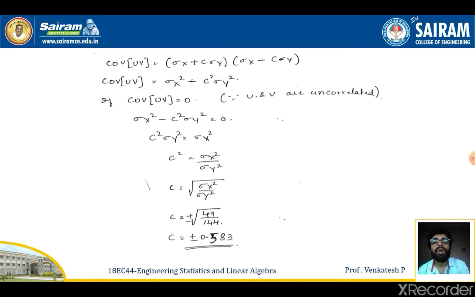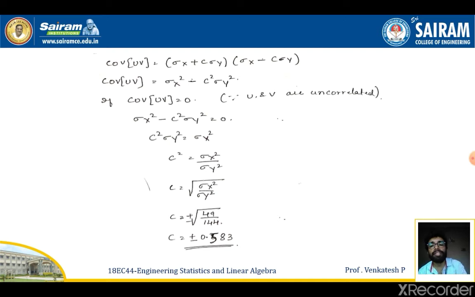So if u and v are uncorrelated, I must have the condition that covariance of uv is equal to 0. So if covariance of uv is equal to 0, then sigma x square minus c square sigma y square will also be equal to 0.